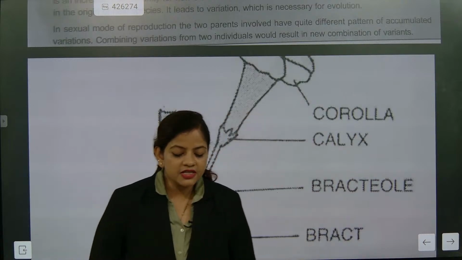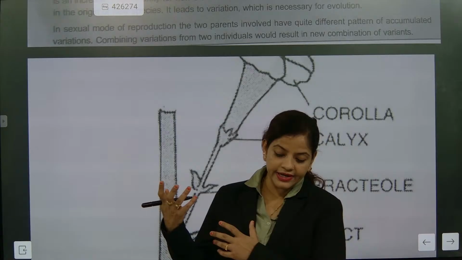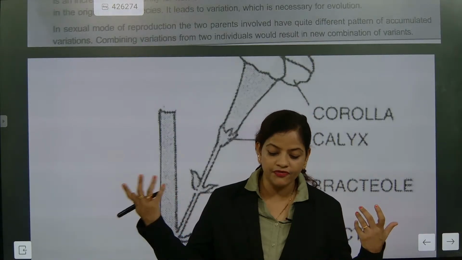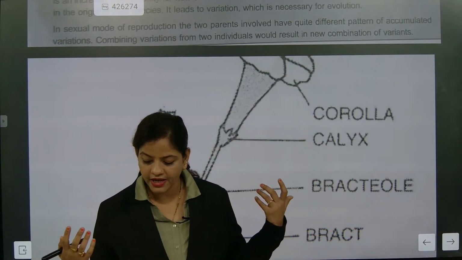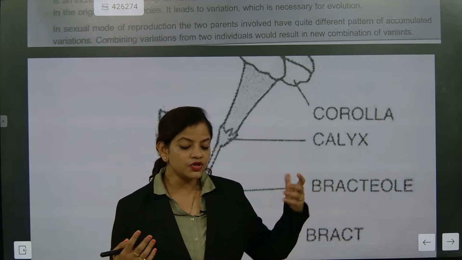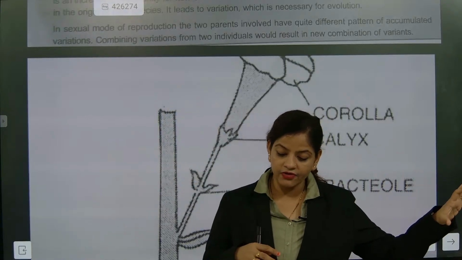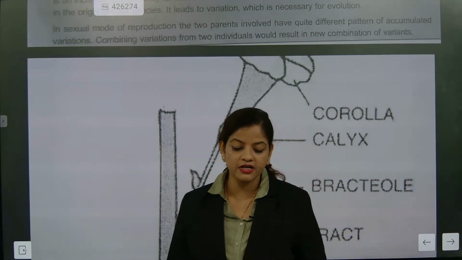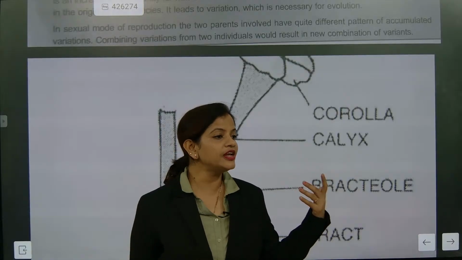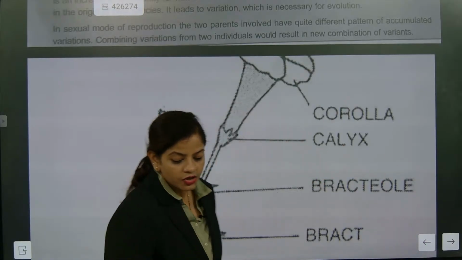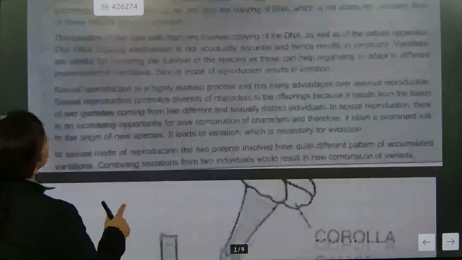So definitely the genetic characters will be taken from the father and the mother. 50% of the genetic character is taken from the father and 50% of the genetic character is taken from the mother. So definitely it's a combination. Got it? So the five points, very good Vishwa. The answers were too apt.